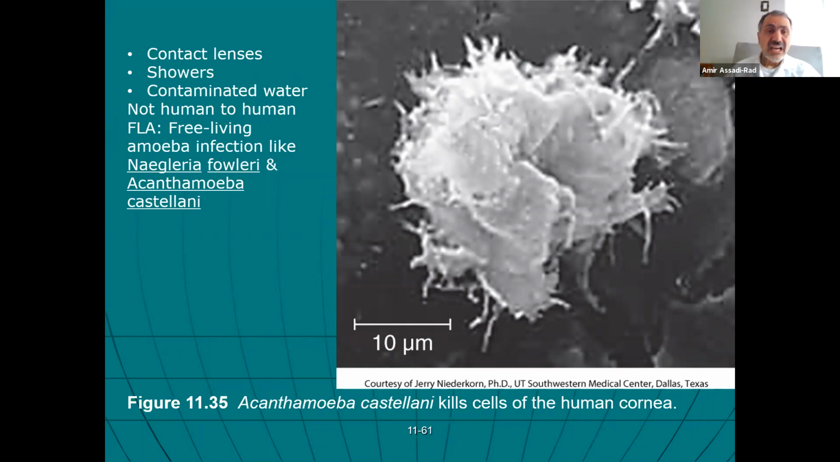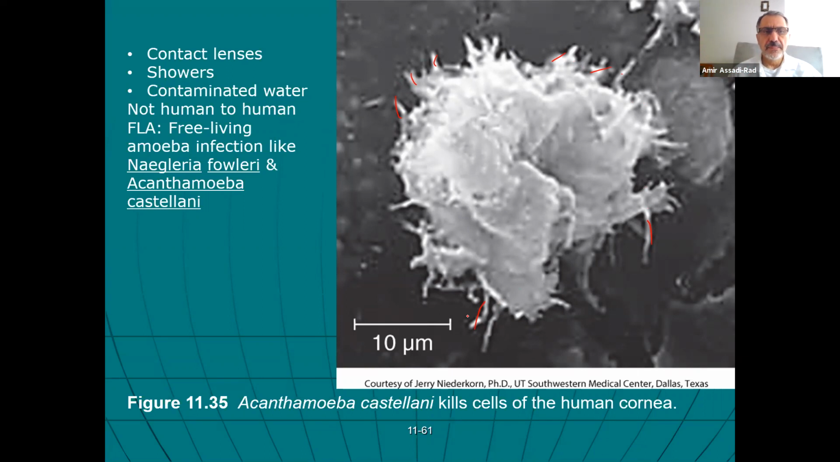There are a few interesting organisms in phylum Amoebozoa. One of them is transmitted by contact lenses, and it's called Acanthamoeba castellanii. Acanthamoeba means spiny. These organisms have little spiny structures, that's why they call them Acanthamoeba. It is transmitted through contact lenses, showers, and contaminated water, usually not human to human.